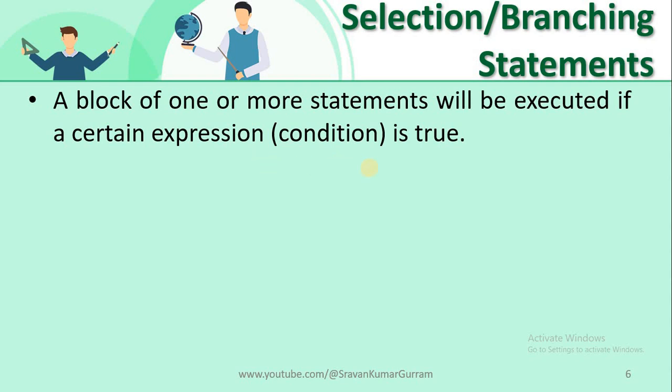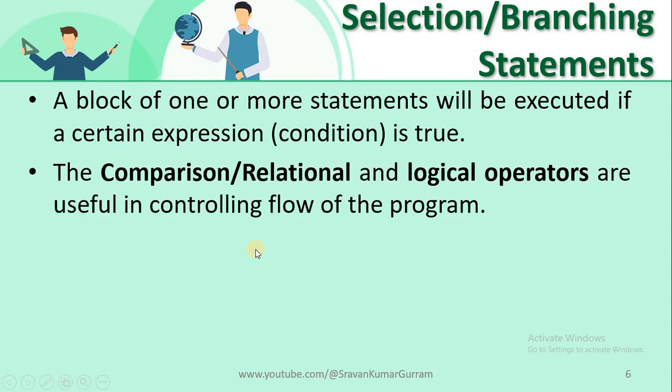Suppose if the condition is true, the following statements will be executed. To frame this condition, we use comparison operators, which are also called relational operators. We covered these operators in detail in our earlier lectures. If you haven't watched that, you can go through the relational operators video. We can use logical operators also to frame conditions. These two kinds of operators are useful in controlling the flow of the program.